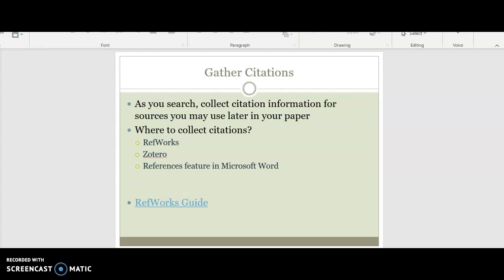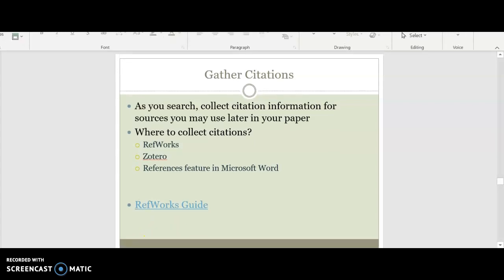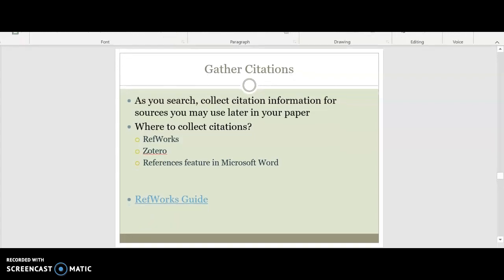So to gather citations, as you search, collect citation information for sources you may use later in your papers and in your poster. So where to collect citations: RefWorks, Zotero, Reference feature in Microsoft Word, there is a RefWorks guide, and Mendeley. You can export from the databases as well, and if you want me to show you how to do that, just ask and I will do that for you.